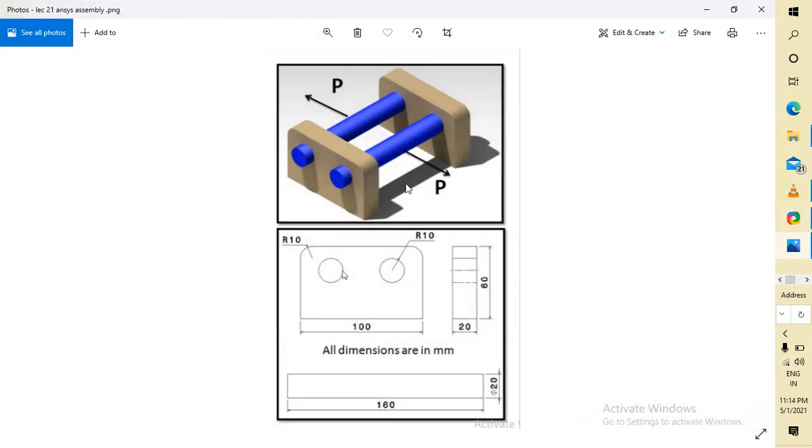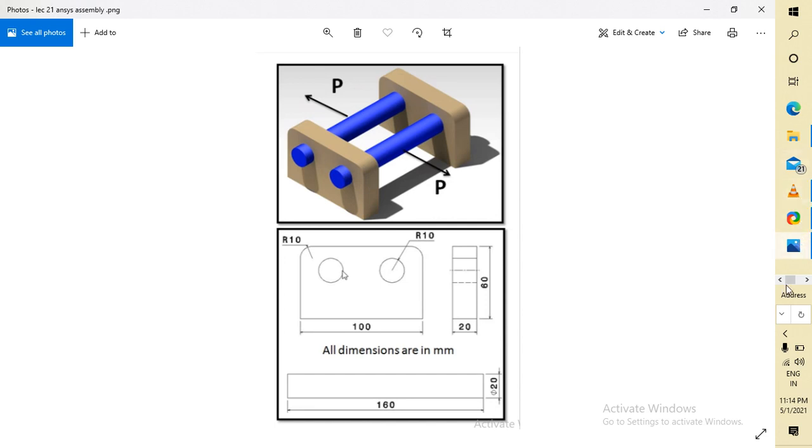So I will show you. This is the distance between the two bars. I am assuming that the distance between two bars is 100 mm and 20 mm outside, because it is 20, it is 100, and this will be 20. This must be 20, so that the sum will be 160.